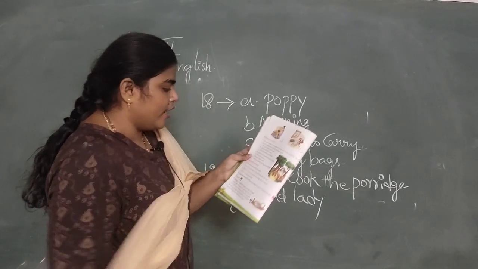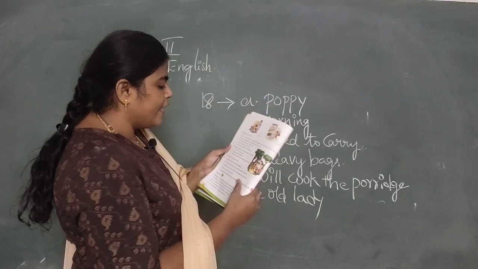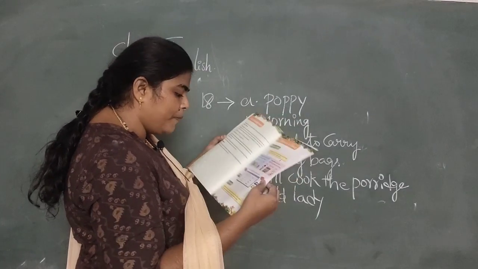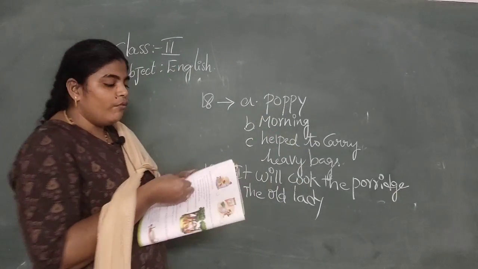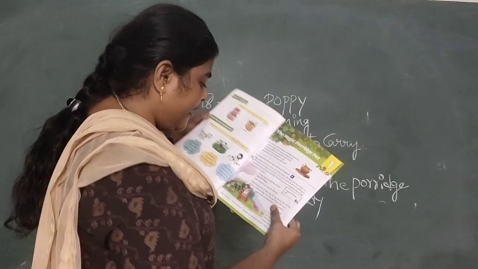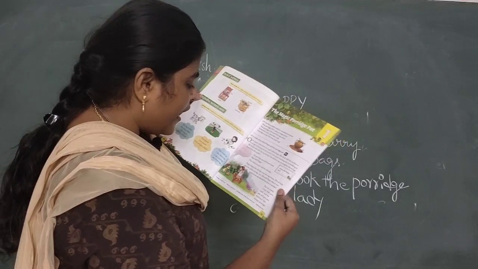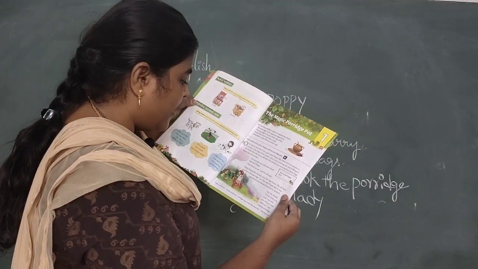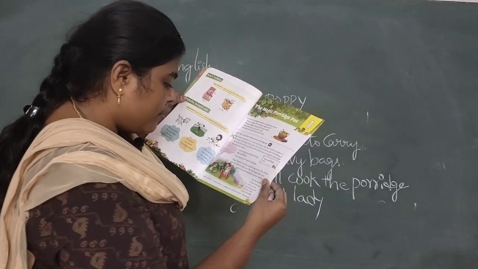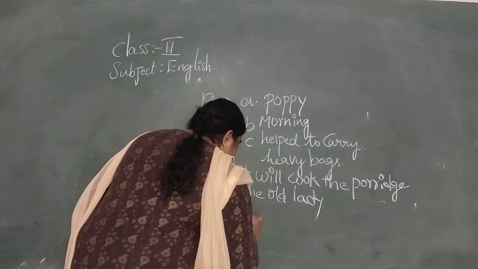Yes. Next one, which word shows us how Poppy was feeling? How was Poppy feeling? She felt very happy. That you can see in this lesson. "How kind you are," said the old lady. Poppy helped the old lady and carried her bags, and the old lady gave her the pot.